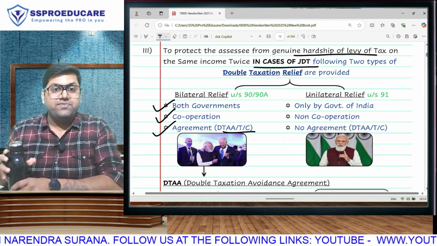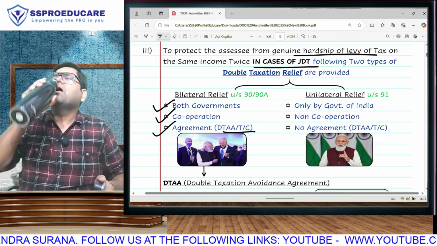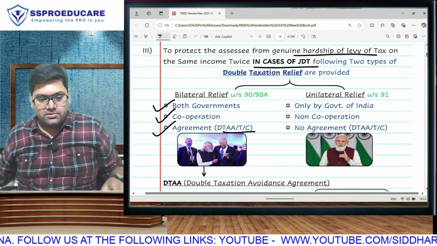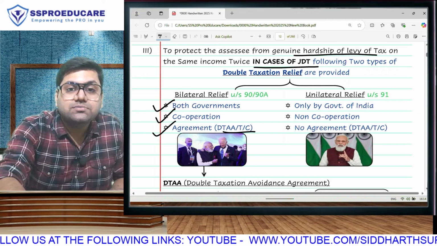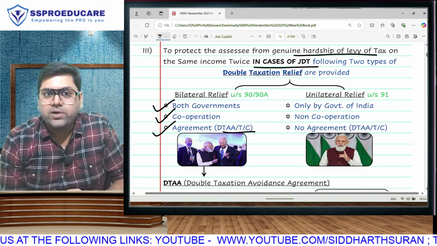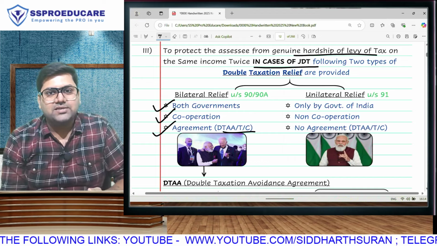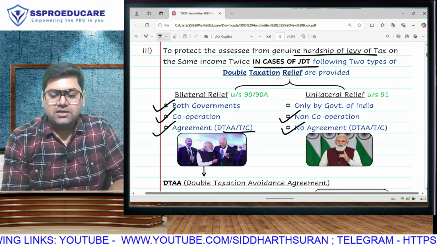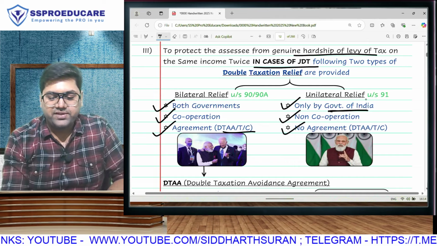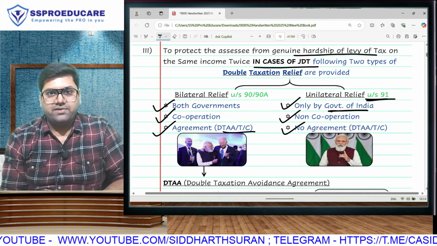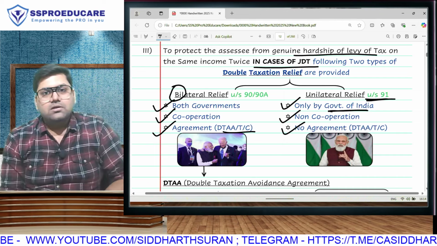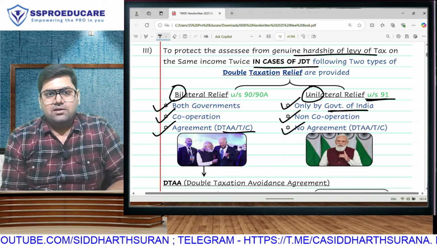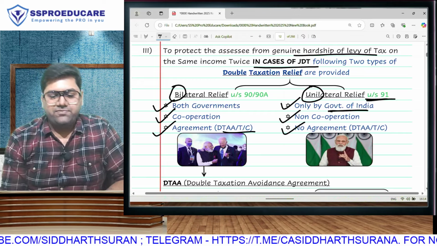So DTAA is not an agreement between the assessee and the government. DTAA is an agreement between two governments. When both governments enter into an agreement, that agreement will be called double taxation avoidance agreement, treaty or convention. But if there is no agreement because there is no cooperation between the two governments, then the government of India will come forward to give you some relief. That relief is called unilateral relief under section 91. So when both governments are working together, it is bilateral, and when only one government is involved, it will be called unilateral. This chapter is all about learning bilateral relief and unilateral relief.